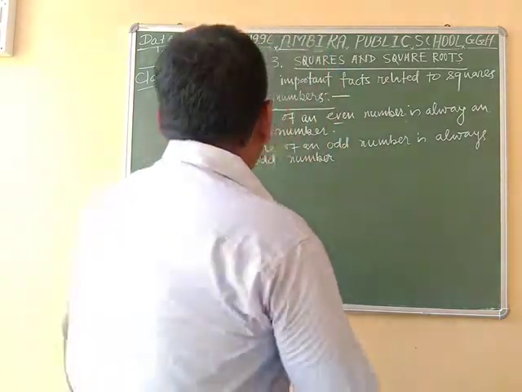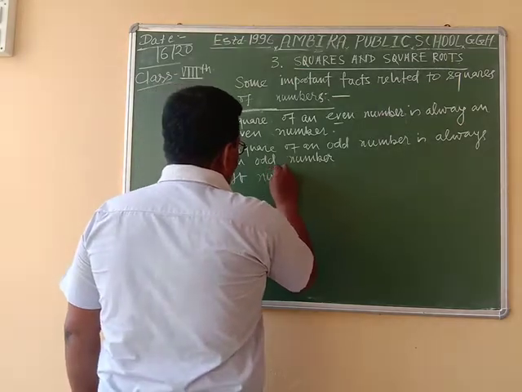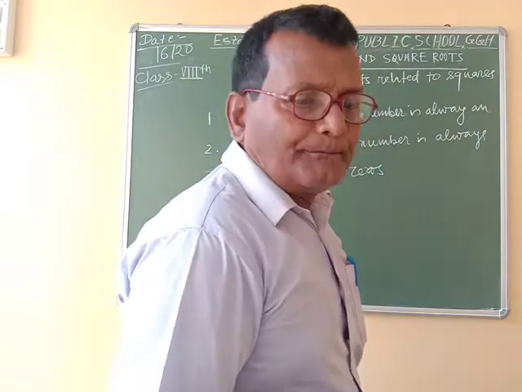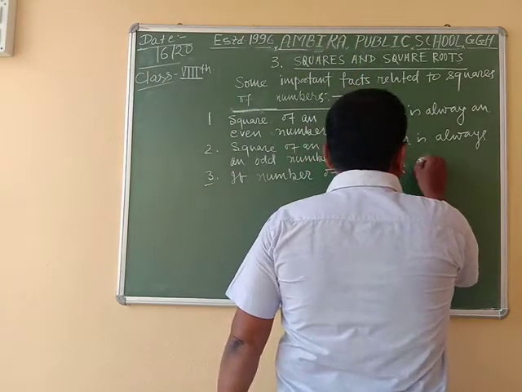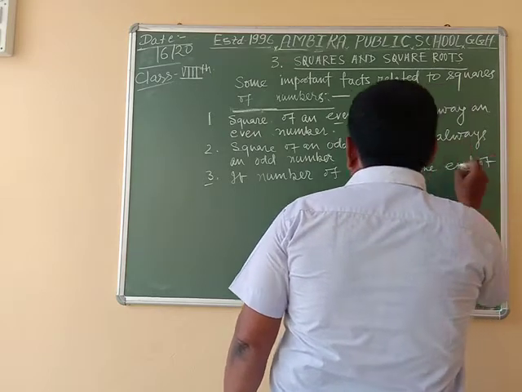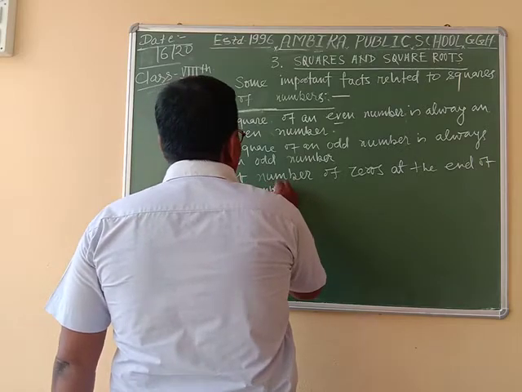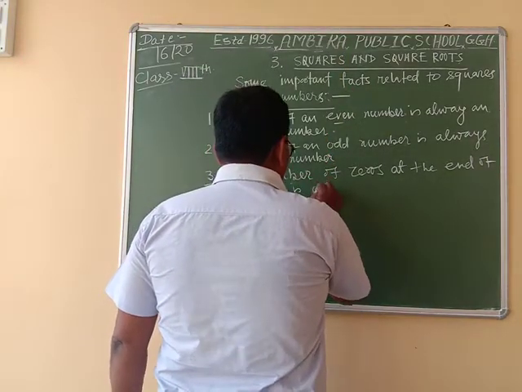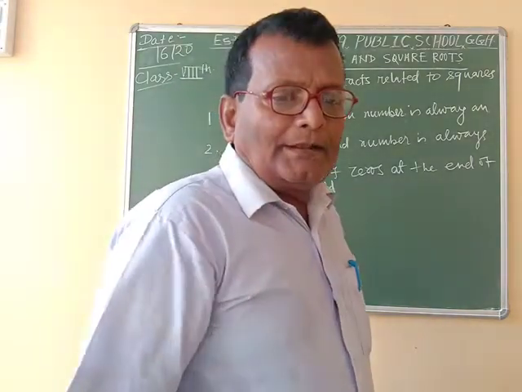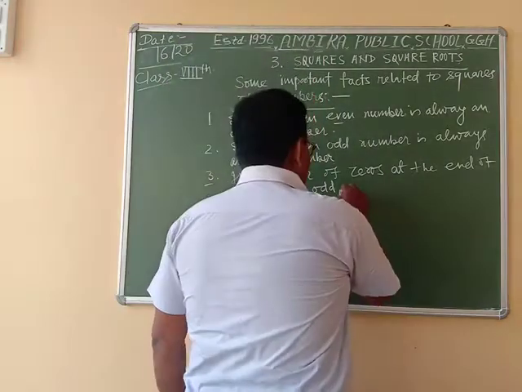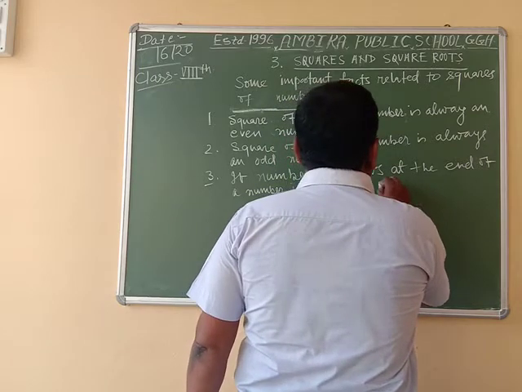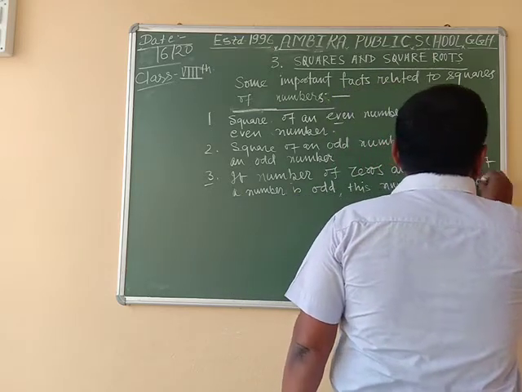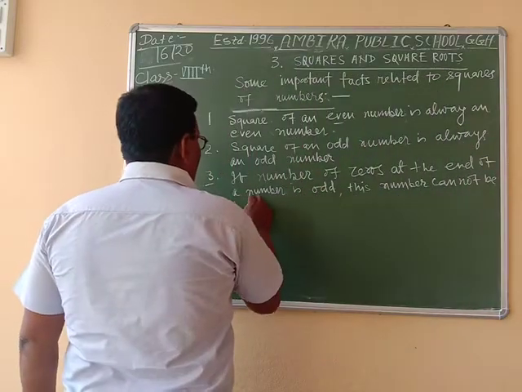As for example, if the number of zeros at the end of a number is odd, then this number cannot be a perfect square.